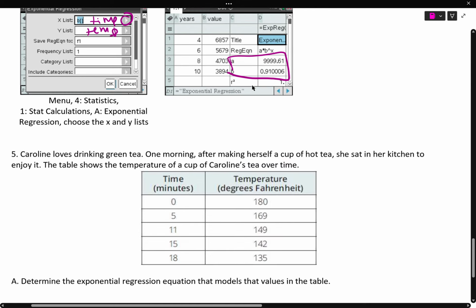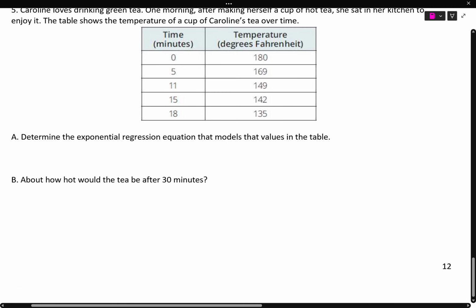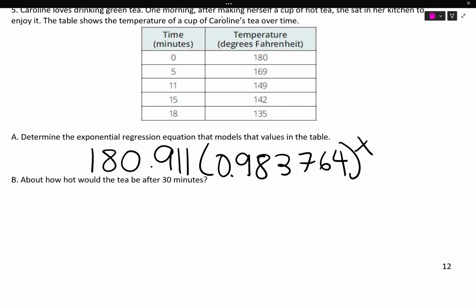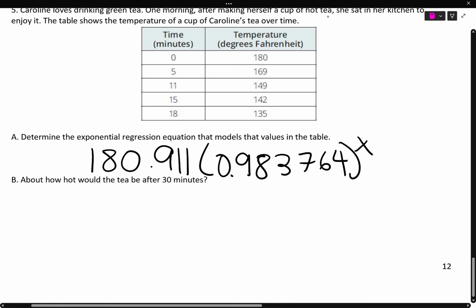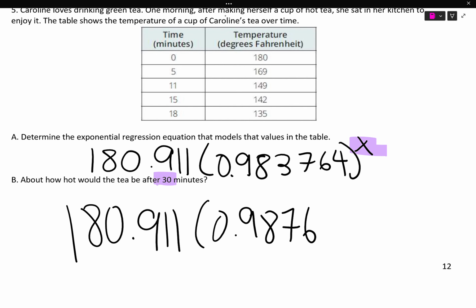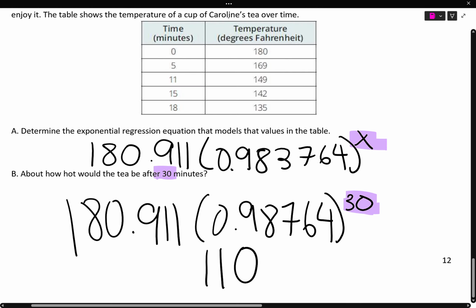Now, after putting this all into my calculator, what I got for A is 180.911, and for B, the calculator gave me 0.983764, and then I gave it a power of X. What I'd like to do with this function is find out how hot the tea will be after 30 minutes. So, I'm going to type this into my calculator with a 30 up where the X was. And what I got is 110.7 degrees Fahrenheit.